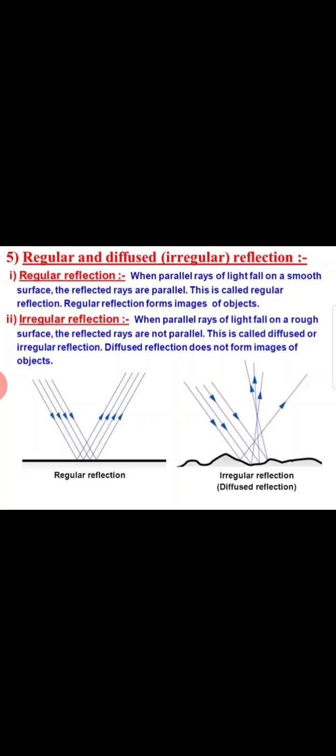Irregular reflection: when parallel rays of light fall on a rough surface, the reflected rays are not parallel. So when parallel rays fall on a rough surface, they are not parallel after striking back. This is called diffuse or irregular reflection. Diffuse reflection does not form images of objects. Images are not formed due to diffuse reflection.